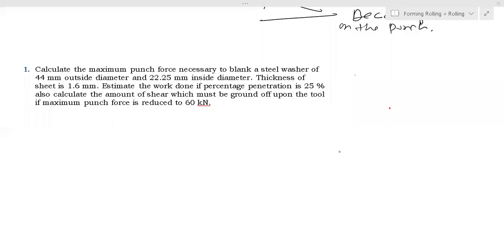Last class we were discussing blanking and punching, and in this operation we understood how to design die and punch for the punching process, and the design of die and punch for the blanking operation, and the clearance, how do we estimate clearance, and how clearance depends upon the thickness and the shear strength of the material. Then we estimated cutting force and cutting energy, and the percentage penetration that we discussed.